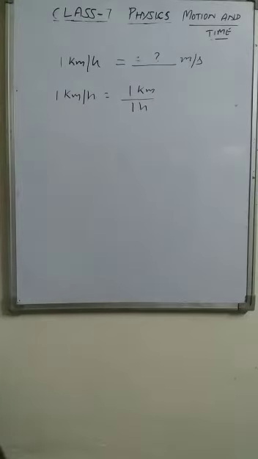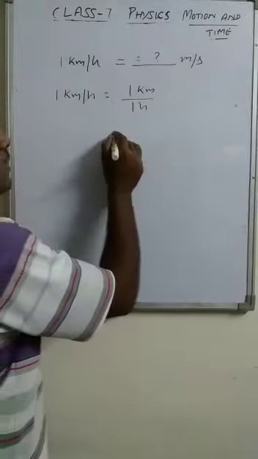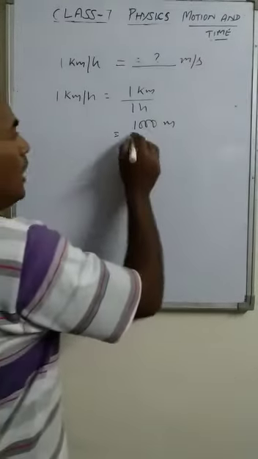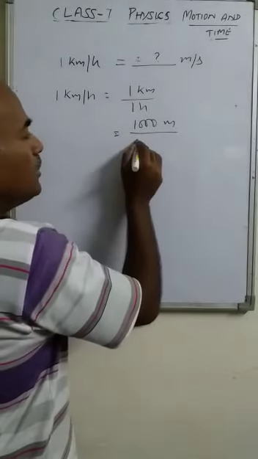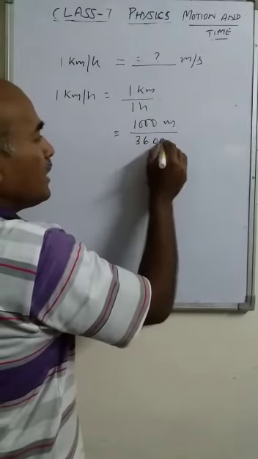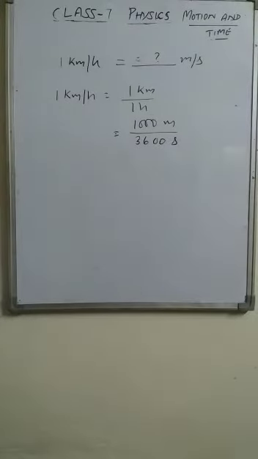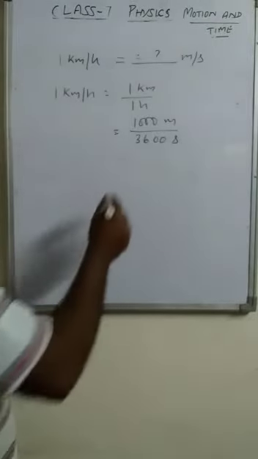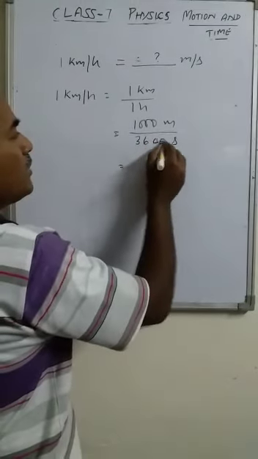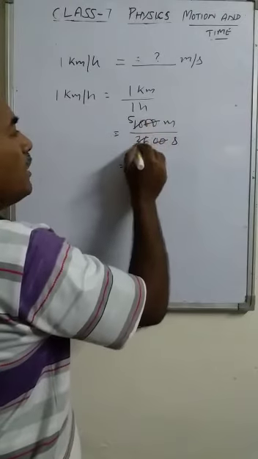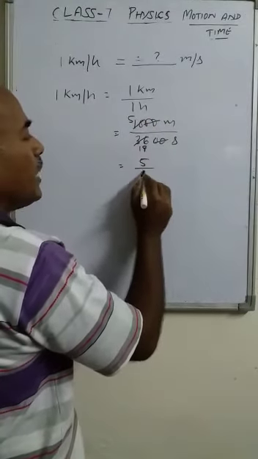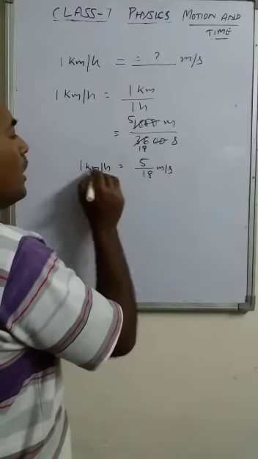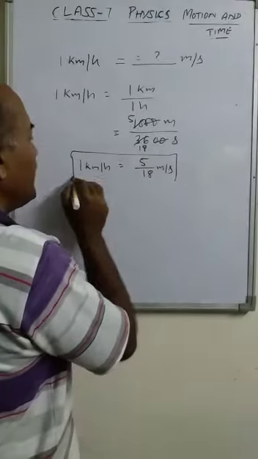And these two are changed. 1 kilometer is equal to 1000 meter, upon 1 hour is equal to 3600 seconds, because 1 hour is 60 minutes, 1 minute is 60 seconds, so 60 into 60. If we simplify it, it comes 5 and 18. So 1 kilometer per hour is equal to 5 upon 18 meter per second.